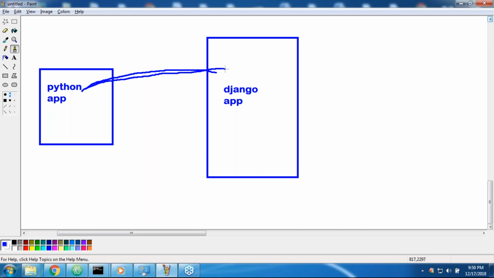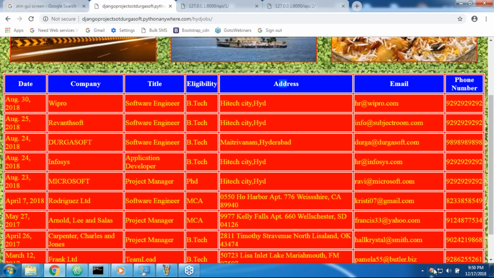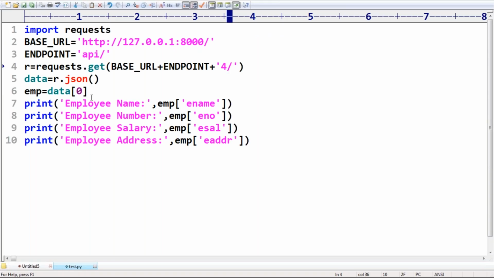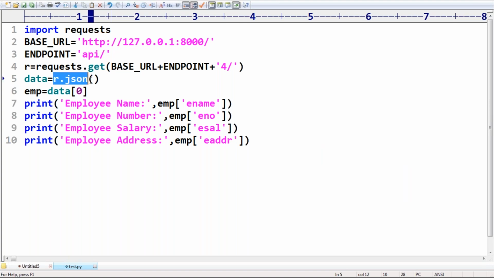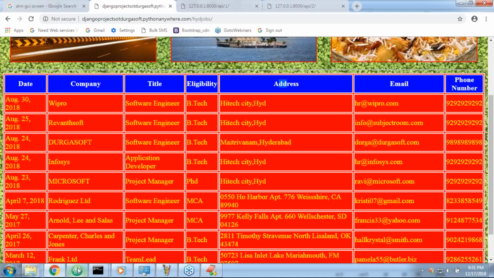Regarding how the Python app communicated with the Django app, just observe that. Let me show the Python code. This is the Python code, sir. What is this one? Can you please tell? HTTP protocol. It is sending a GET request by using this HTTP protocol. What is this person getting? JSON data.